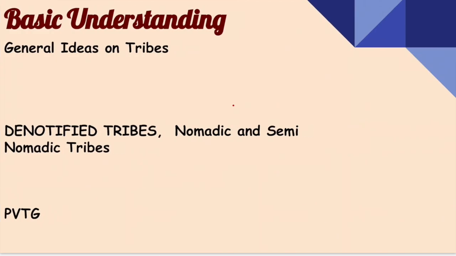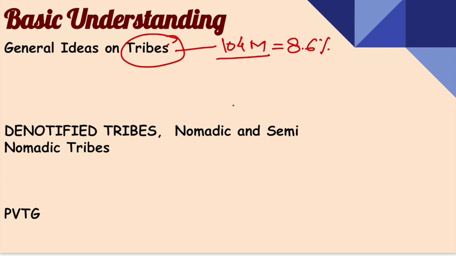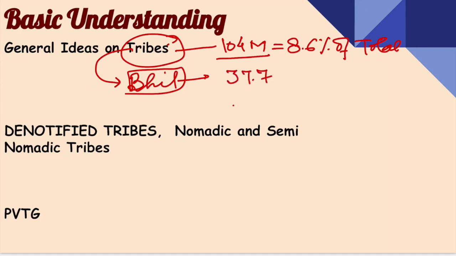Okay. So now, before going into the detail, first of all, we will have a basic understanding of the tribes in India. The total population of the tribes in India is 104 million, which is approximately 8.6% of the total population of the country. The second important piece of information is that the Bhil tribal community has the largest population amongst the tribes, and they constitute approximately 37.7% of the total scheduled tribe population.